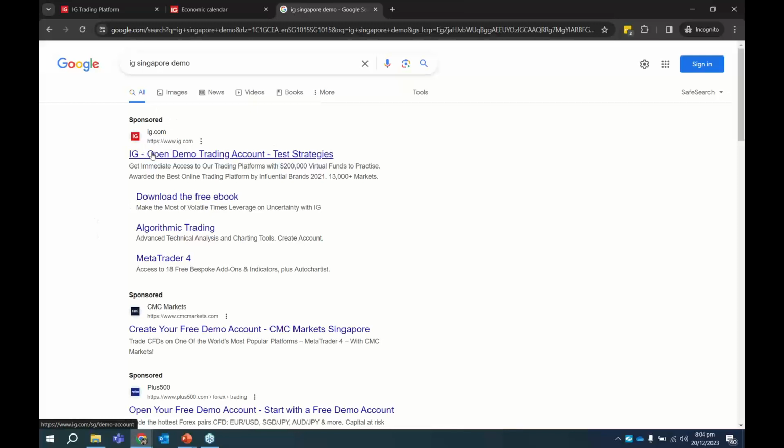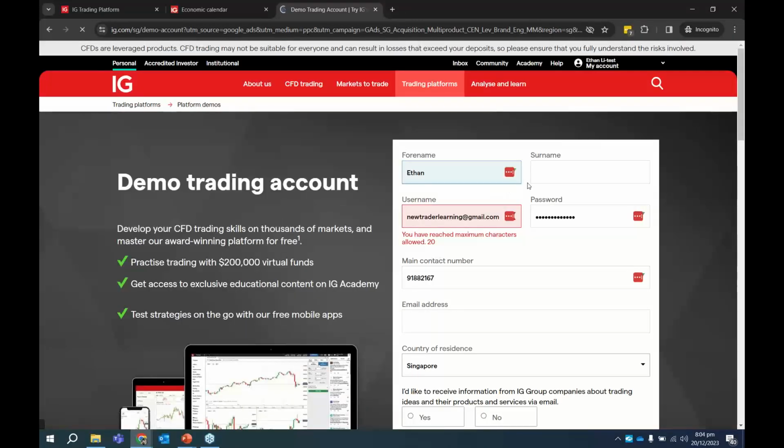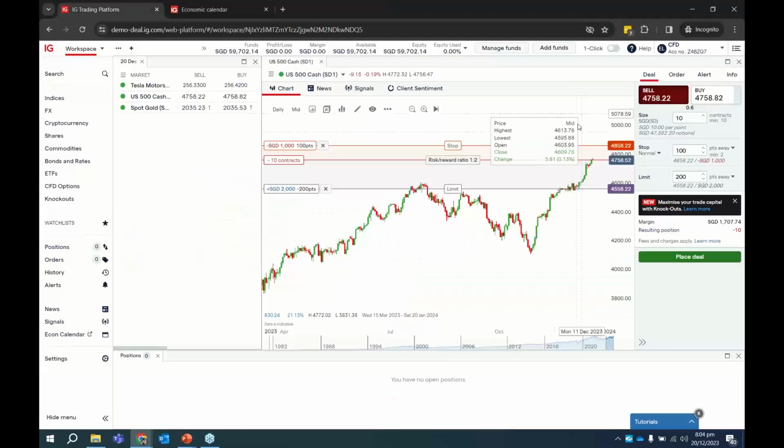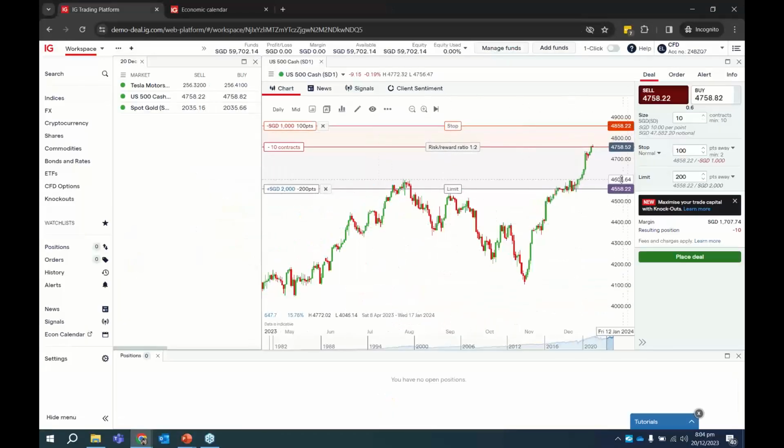The first step here is IG open demo account. You don't need to provide a lot of details, just your name, your contact number, and your email, and you can get a login to come inside and play with virtual funds. So sign up for a demo account and just play around with the IG trading platform. Of course, if you have any other questions, feel free to call in to us or email me.